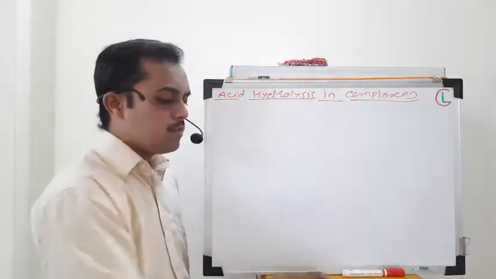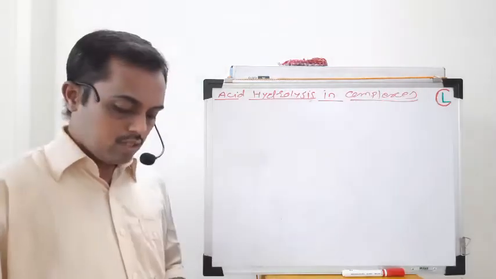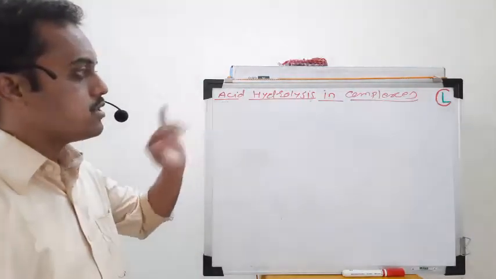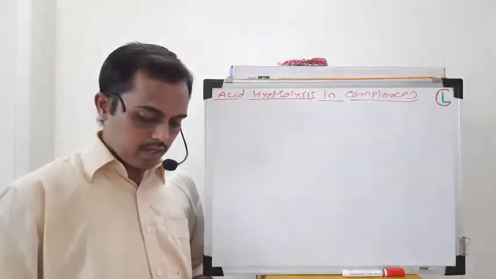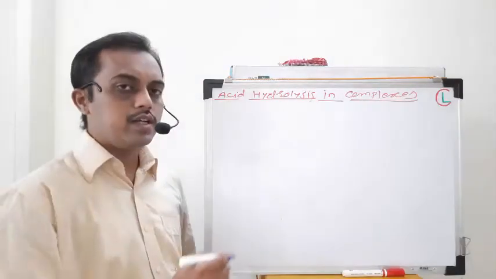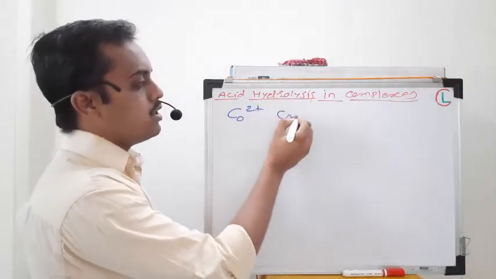Now what is meant by acid hydrolysis? If you are carrying out the hydrolysis reaction in a medium with pH below 3, then it will be considered as acid hydrolysis. This mechanism is generally studied in compounds containing metals like cobalt 2 plus or chromium 2 plus.